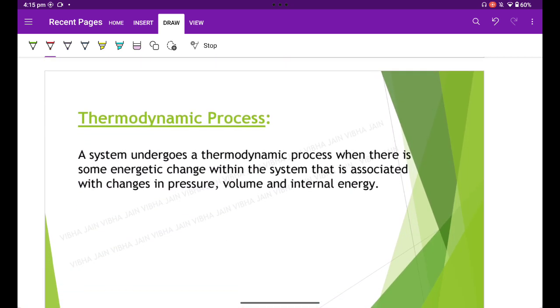And the basic steps that we follow when a system moves from initial state to final state are known as a thermodynamic process. A sequence of steps, one or more steps connecting different states of the system, is a process.